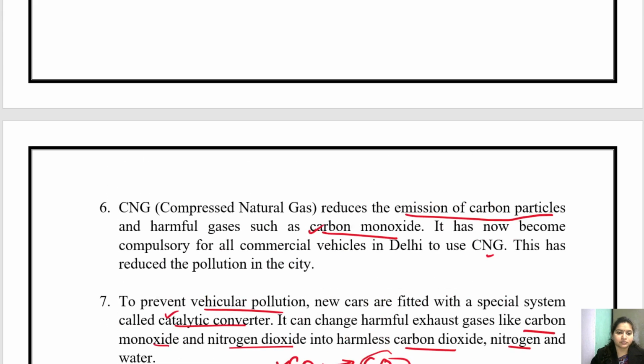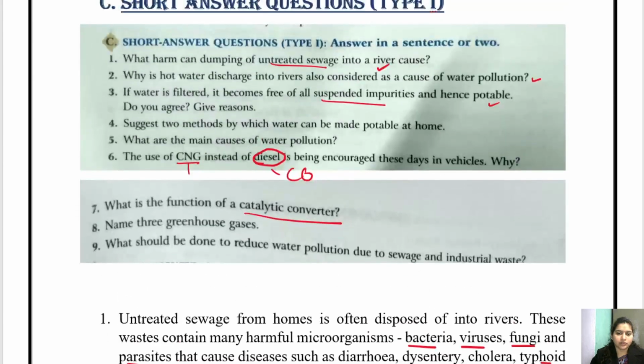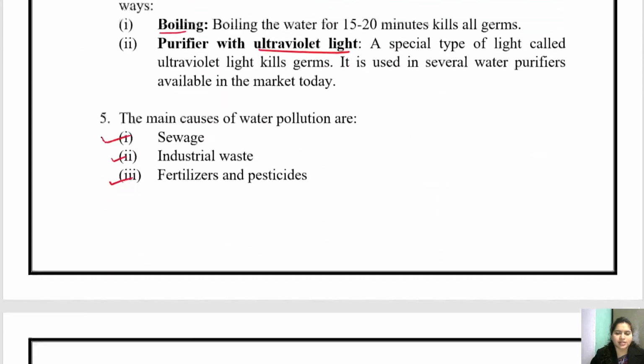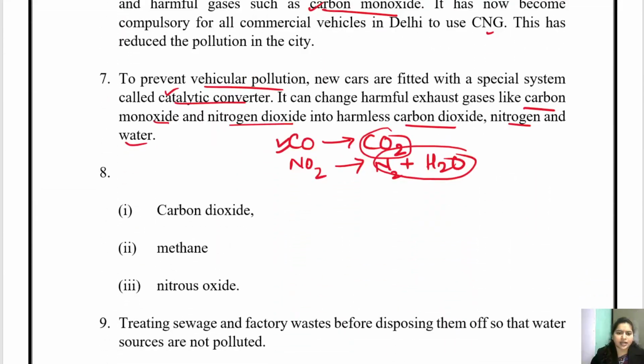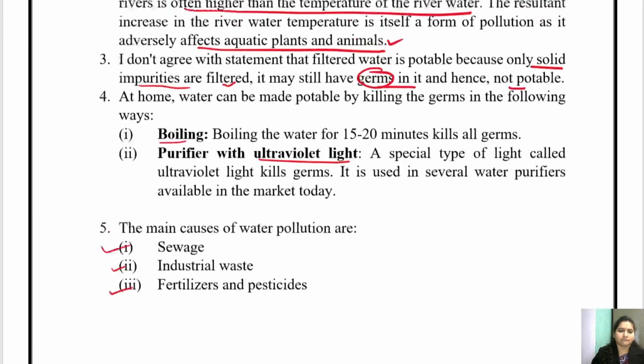Question number 8, name 3 greenhouse gases. There are several greenhouse gases, that is carbon dioxide, methane, nitrous oxide. We also have CFCs, that is chlorofluorocarbons. They are also greenhouse gases. So carbon dioxide, methane and nitrous oxide are greenhouse gases.